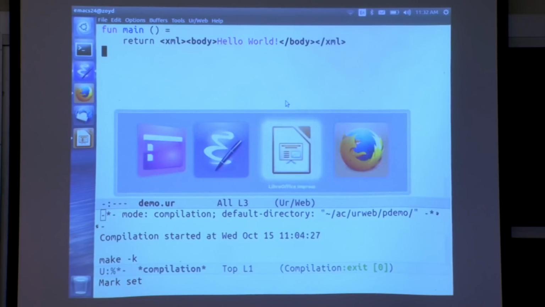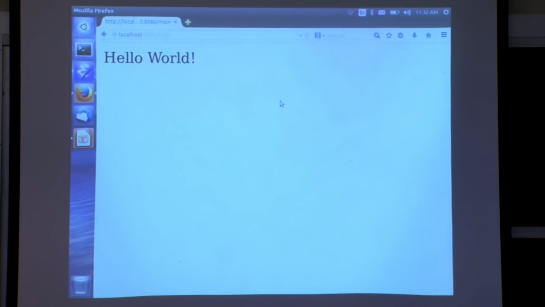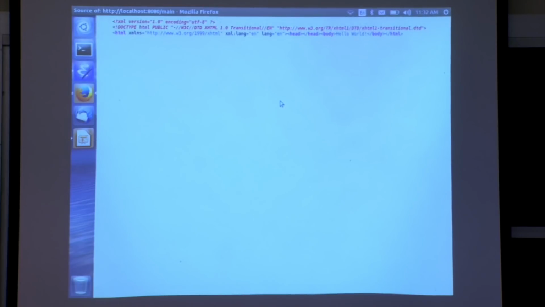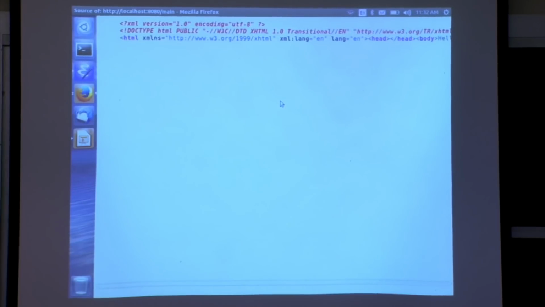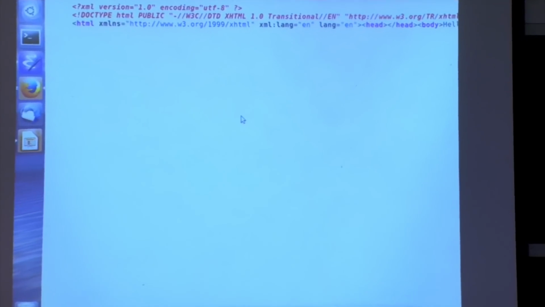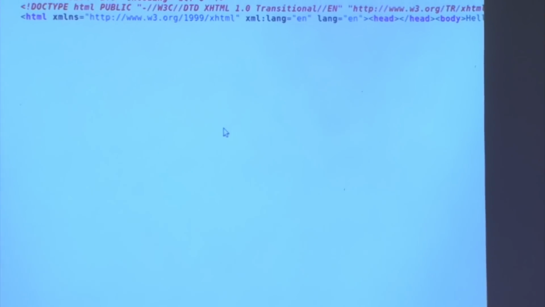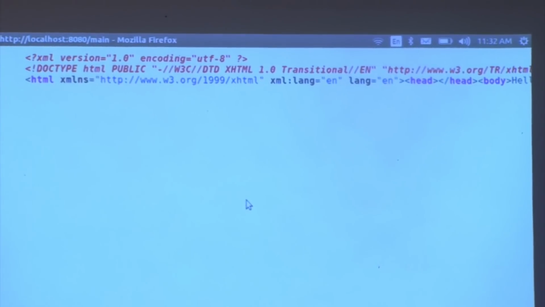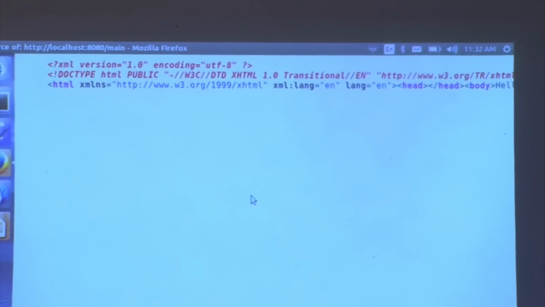I think I compiled this before we started, and it does a not very surprising thing in the browser. And here's the HTML page that comes out. Among other properties, it automatically adds the right XHTML header and it declares the character encoding for this document.